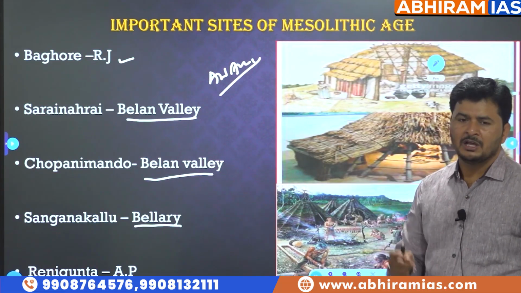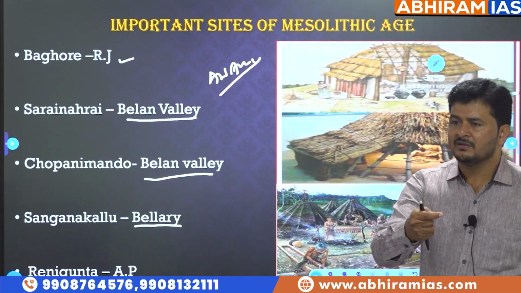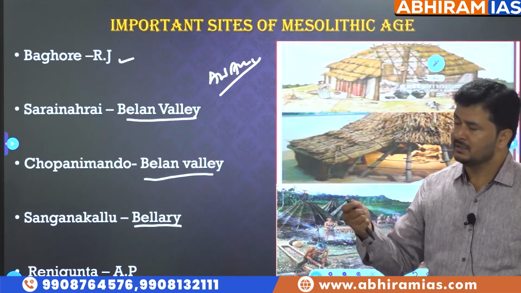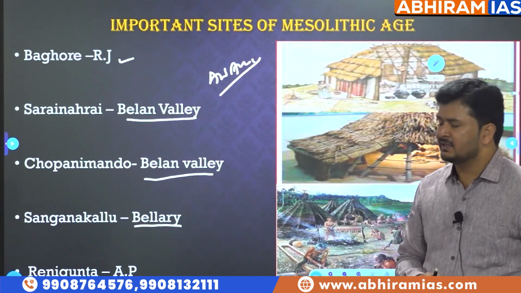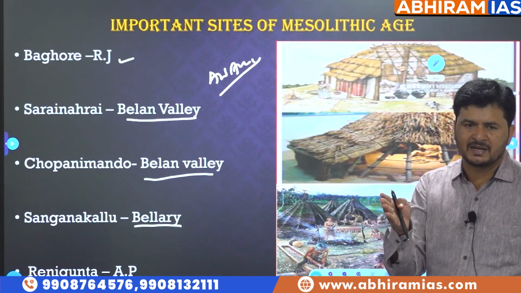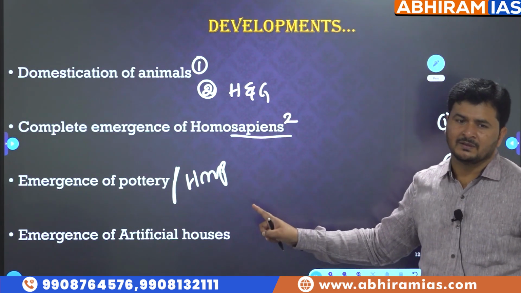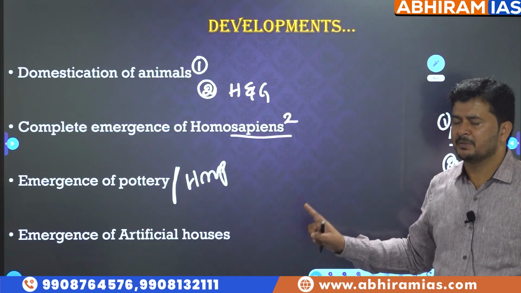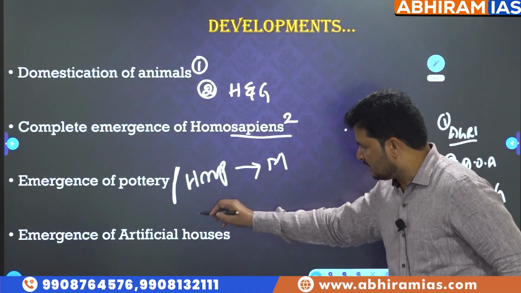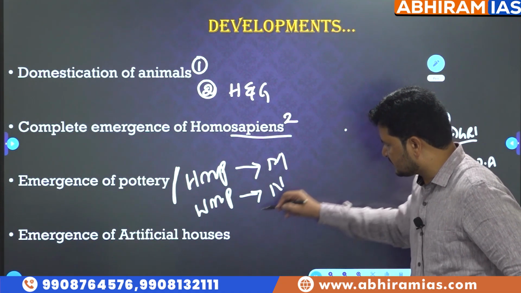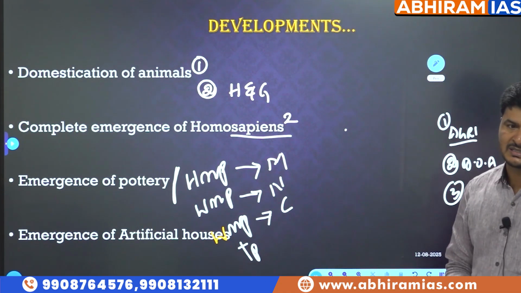I take the example of Bagor, located on the banks of river Kothari. When I say on the banks of river Kothari, it is not near the river, but about 30 kilometers away from Kothari. Apply the same to Sarai Nahar, Belan Valley, Chopani Mando, Sanganakallu and others. Why are sites located away from river valleys? The credit goes to this development, handmade pottery. Handmade pottery belongs to Mesolithic cultures; wheel-made pottery we will learn in Neolithic cultures, and wheel-made pottery with paintings in Chalcolithic cultures.